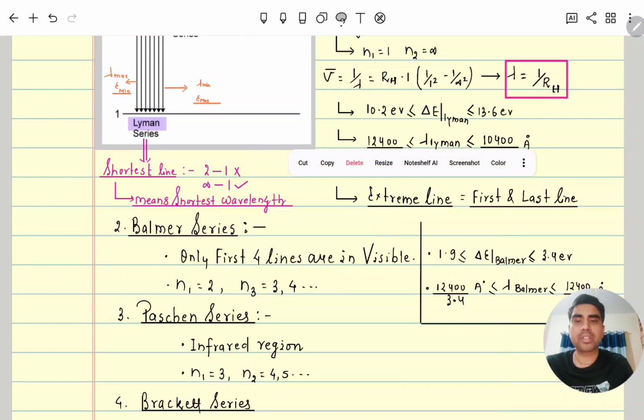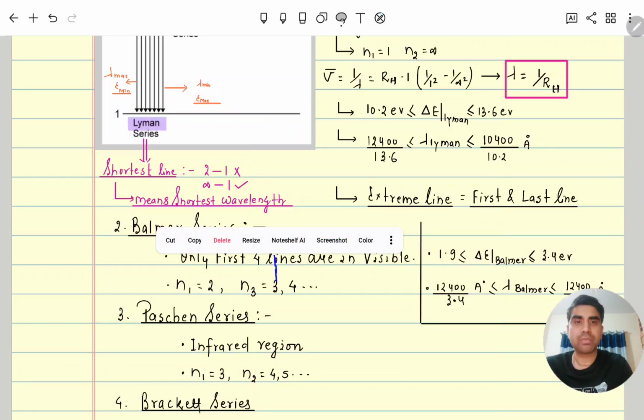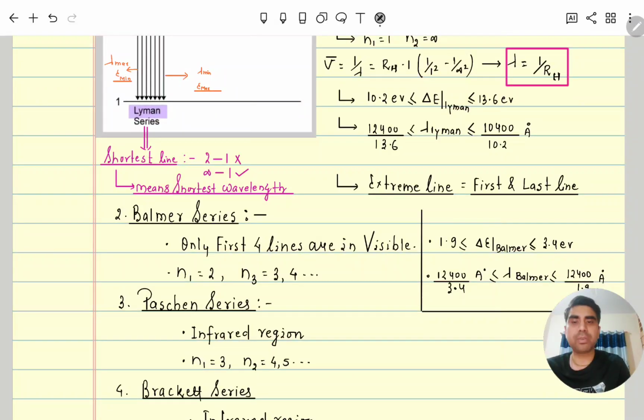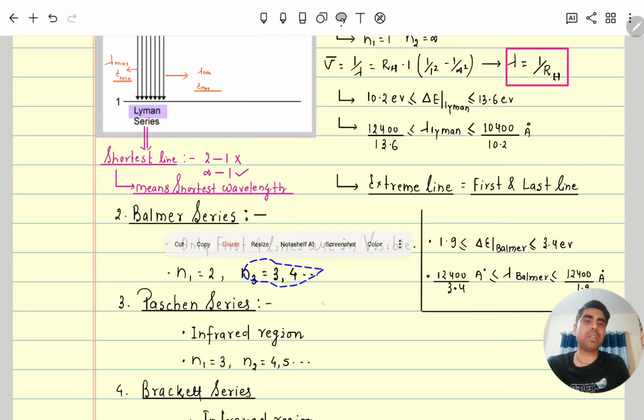Clear? Next, coming to the Balmer series. In the Balmer series, remember only 4 lines are in the visible region. The first line is when it is coming from 3 to 2, then 4 to 2, 5 to 2, like that. So the first 4 lines are the only ones in the visible region. After that, all the remaining lines are in the infrared region. Here n1 will be 2, and n2 will be 3, 4, 5 to infinity.